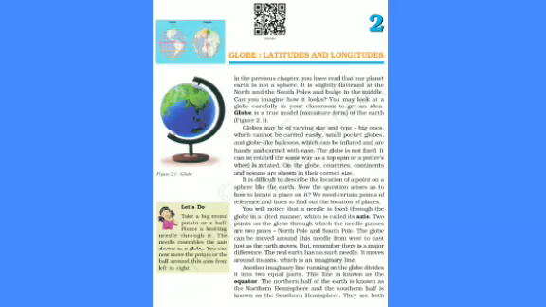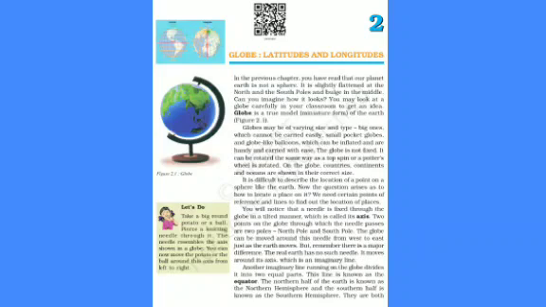So what is an axis? An axis is an imaginary line that runs from one end of the globe to the other. Those 2 points through which the needle passes are called the North Pole and South Pole.